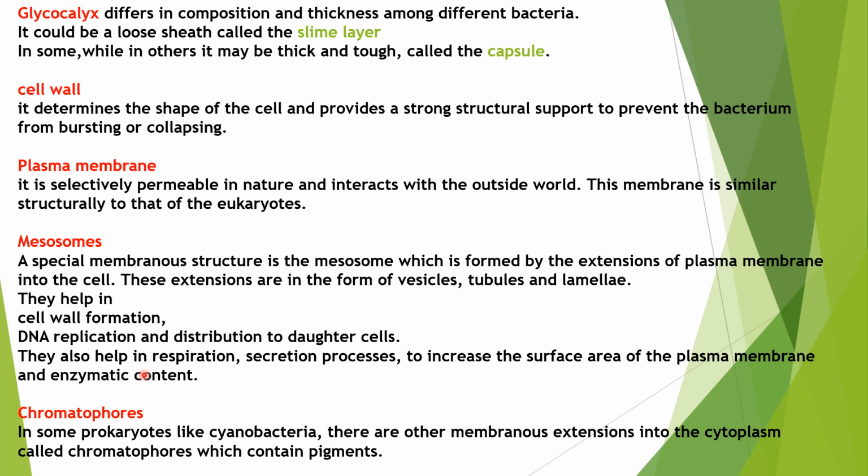Okay. And also, for example, cyanobacteria, which are called blue-green algae, have pigments in these membrane extensions. We call such structures chromatophores. These are analogous to mesosomes, but they contain pigments and they perform photosynthesis also. So we can call those chromatophores.